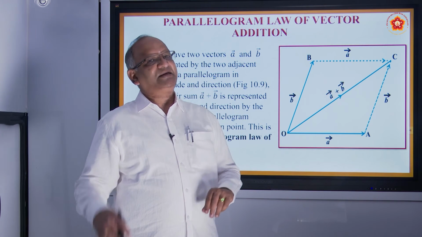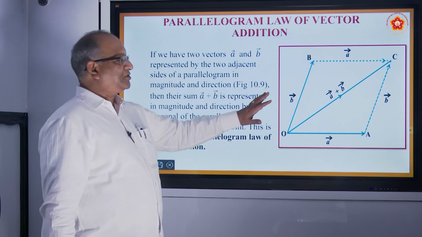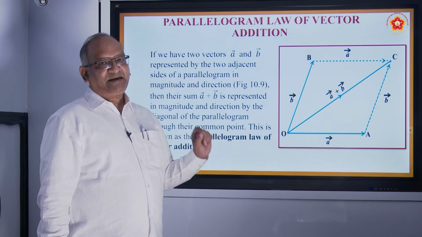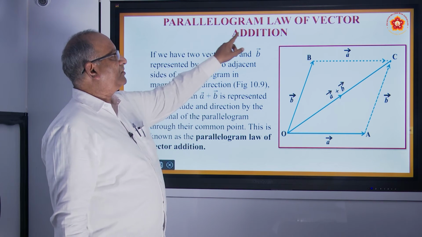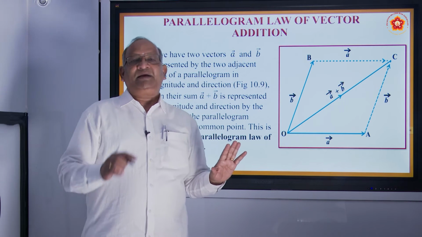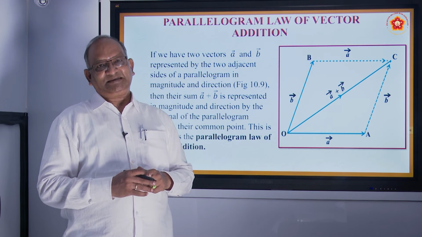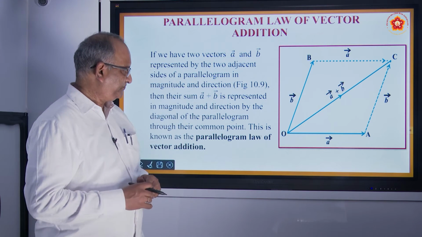Vector A plus B is equal to vector B plus A. So this is called addition of vectors by using the sides of a parallelogram. So we call it the parallelogram law of vector addition. So what does it mean? Basically, if two of the sides are representing two vectors, then the diagonal will represent the sum of those two.